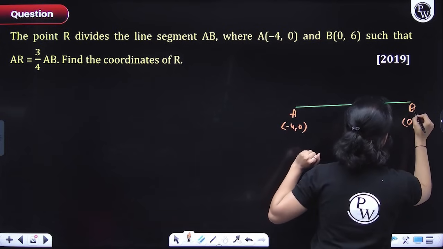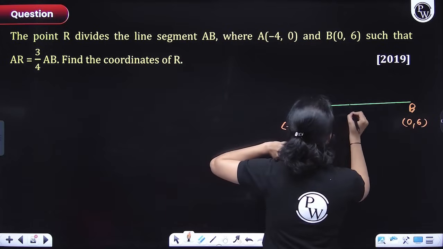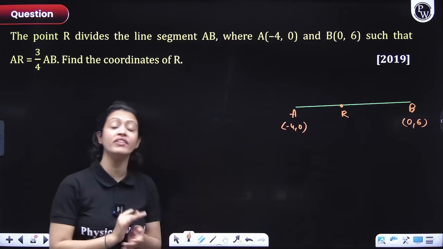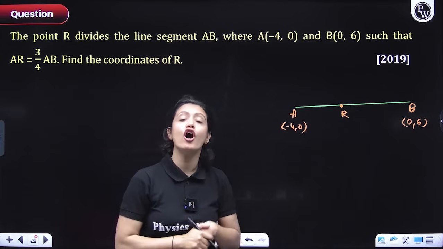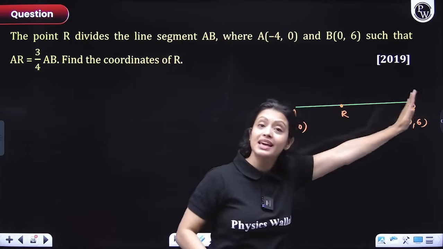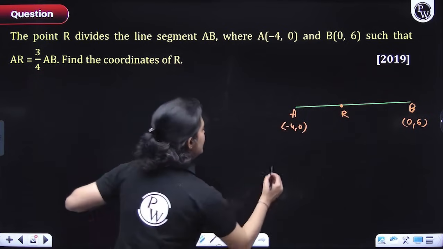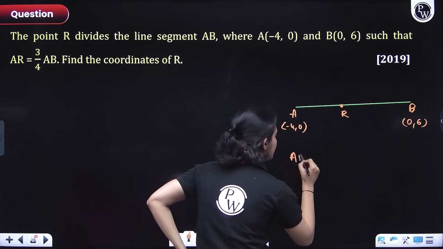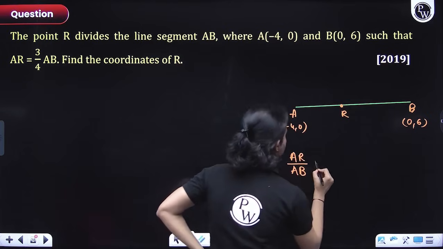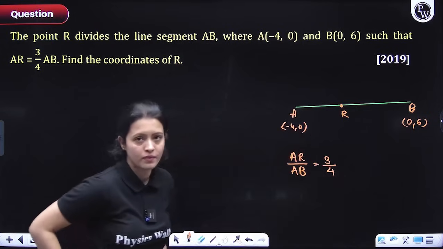Okay everyone? Now they are giving you a point R here and they're not giving you the ratio of AR to RB. For using the section formula you need the ratio AR to RB, right? But they are giving you AR to AB. They are telling you that AR to AB is equal to 3/4.